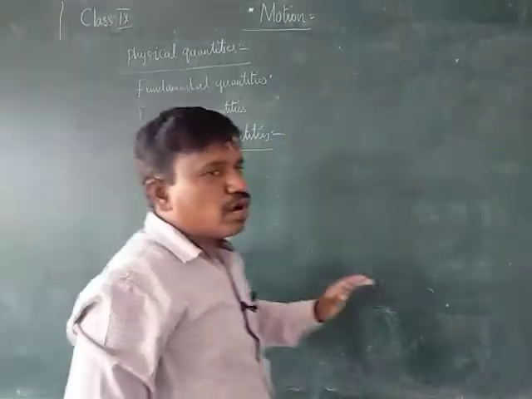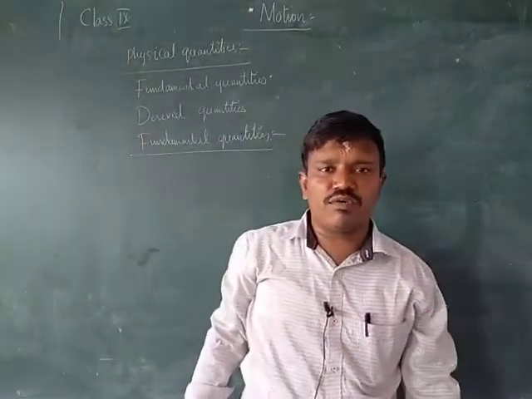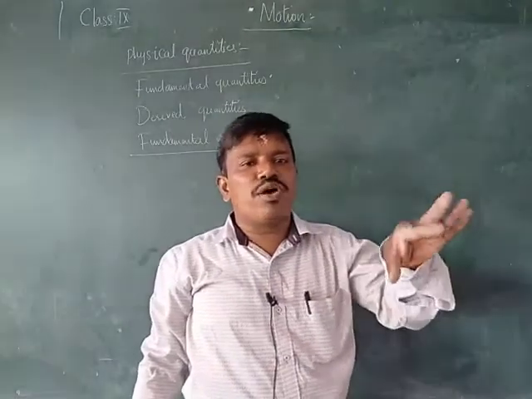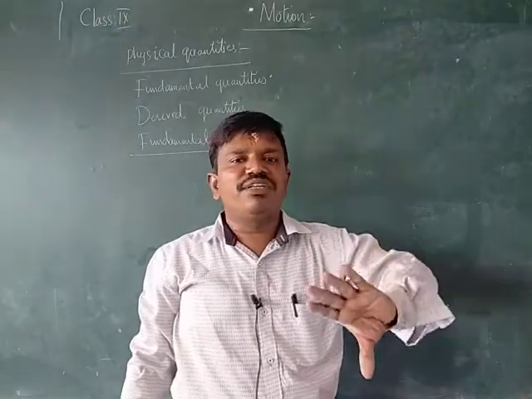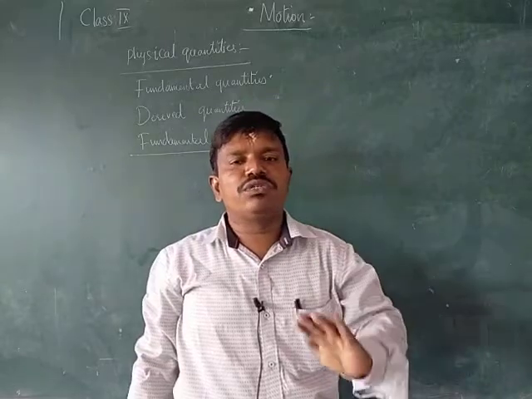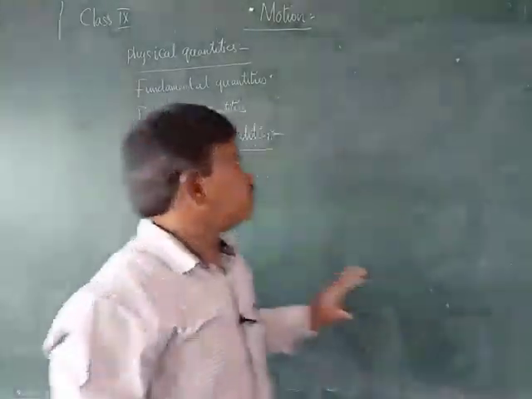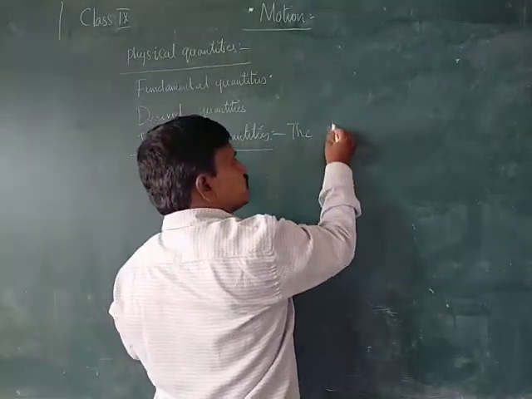All the physical quantities, already we learned about physical quantity. Physical quantity means which can be measured. All the measured quantities which are independent of others, independent meaning not dependent on any other quantities, those are called the fundamental quantities.